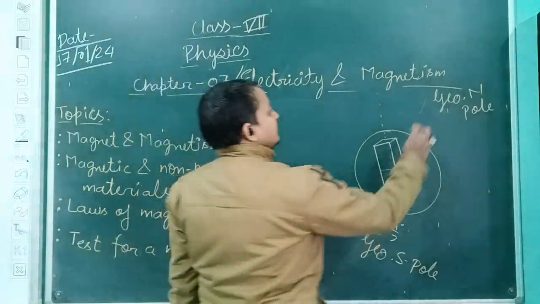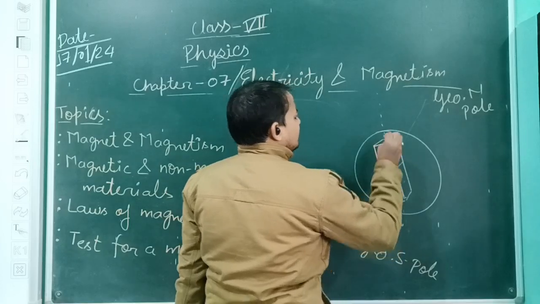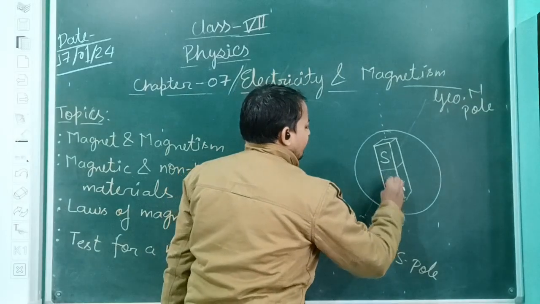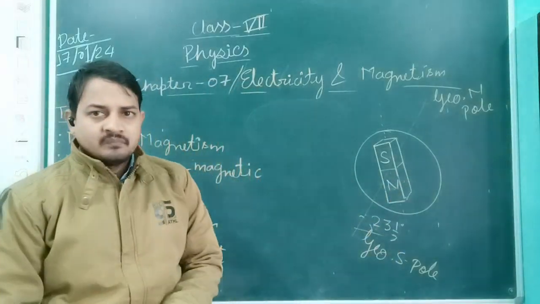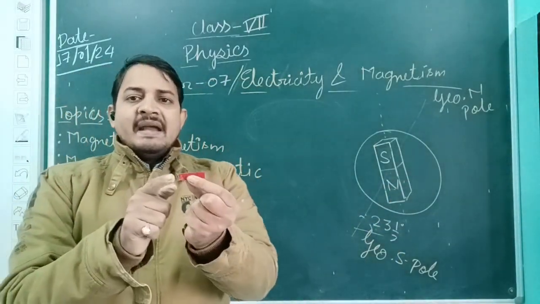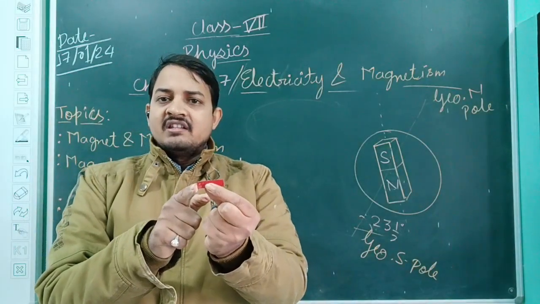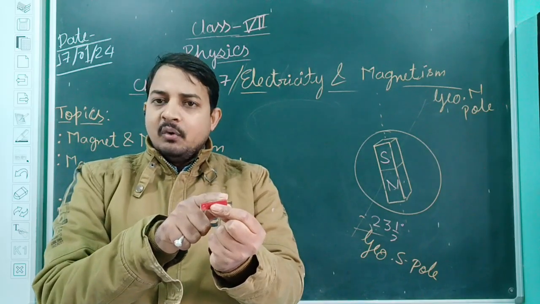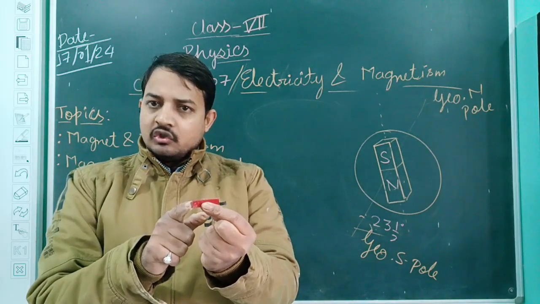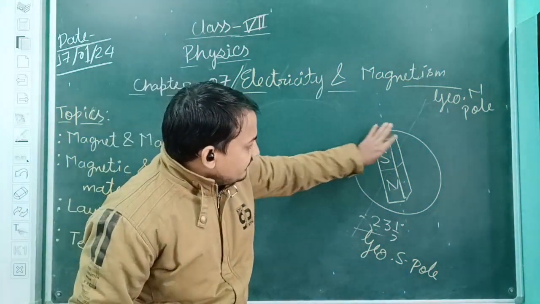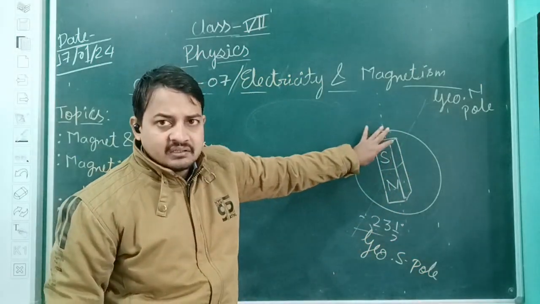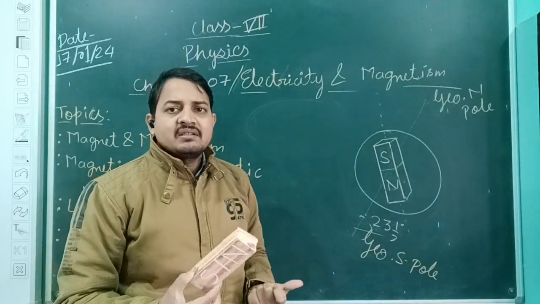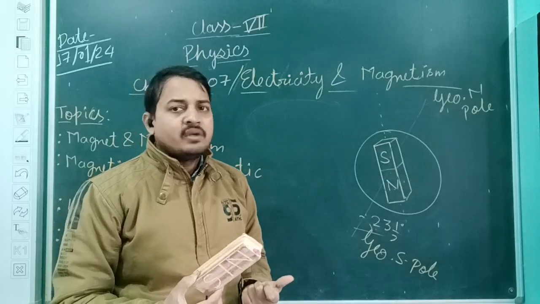Now see, towards the geographical north side, the magnetic south pole is present, and towards the geographical south side, the magnetic north pole is present. Just now I said a magnet has two ends where the strength is maximum. So one end is known as the magnetic north pole, the other end is known as the magnetic south pole. Now see, this is the magnet which is present in the earth. With the help of this gesture I am going to show you why the north side is known as the north pole and the south side is known as the south pole.